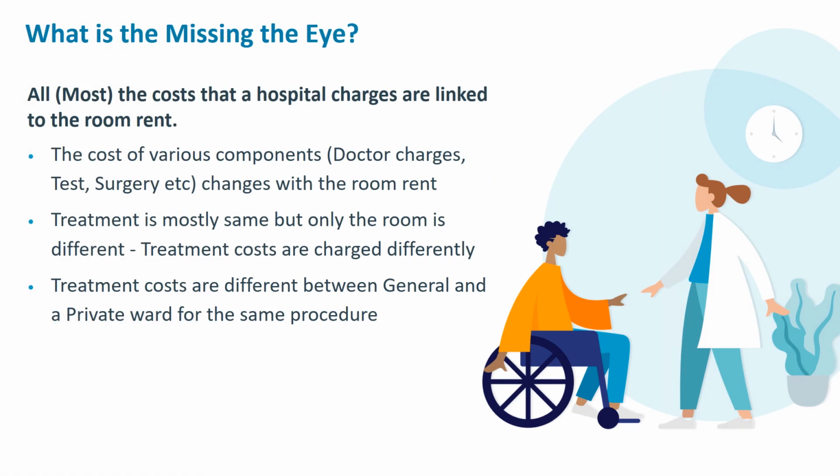See, it is to be noted that all the hospital charges are linked to the room rent. So what does it mean? The cost of various hospital expenses varies depending upon the kind of room you opt for. For example, in a general ward, the doctor visit charges could be 1000 rupees, whereas in a private ward, it could be 2000 rupees. And at the extreme, the deluxe or ultra deluxe, for the same doctor visit, you'll be paying maybe 3000 rupees. So you'll see that the treatment is almost the same, only the room is different, but the treatment costs are charged differently.